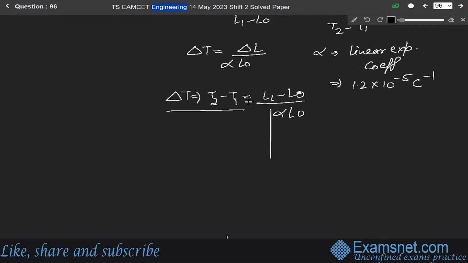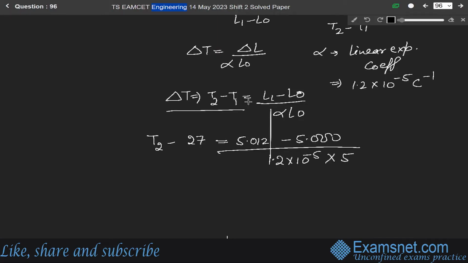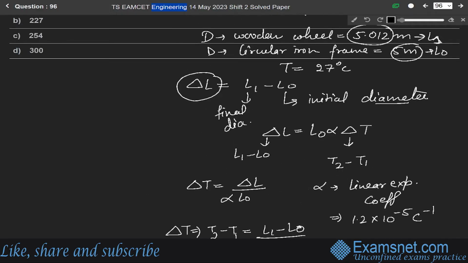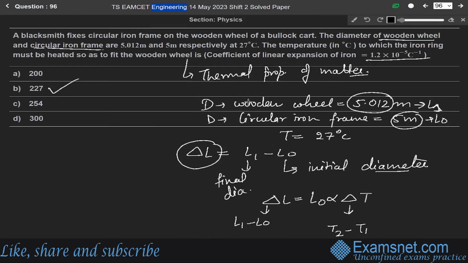So T2 minus T1 is 27 degrees Celsius. It is equal to (L1 minus L0) over alpha L0, which means (5.012 minus 5.000) over 1.2 into 10 to the power minus 5 into L0, where L0 is 5. So solving it, we get T2 is equal to 0.012 over 5 into 1.2 into 10 to the power minus 5, plus 27. Solving it, we get T2 as 227 degrees Celsius. So our final answer is 227, which means option B is the correct answer.